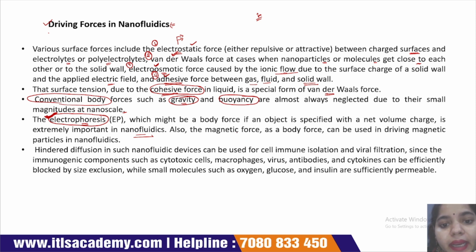Next is the magnetic force. Magnetic force is also a type of body force and can be used to drive magnetic particles in nanofluidics.